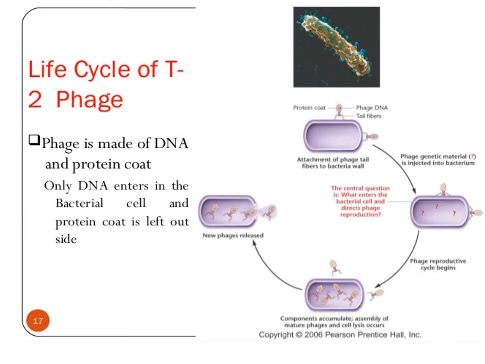After completion of replication, most of the genetic material is translated to produce a number of structural proteins. After that, they produce daughter bacteriophages, about 300, which are released from the host bacterium. So that is the life cycle of the T2 bacteriophage.